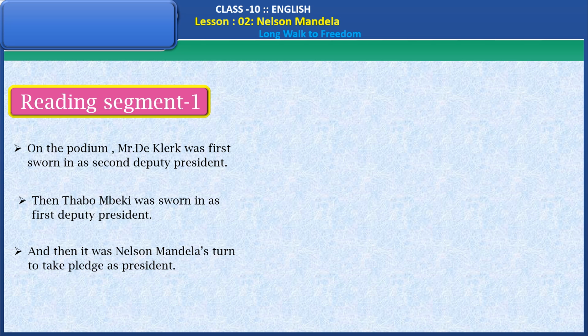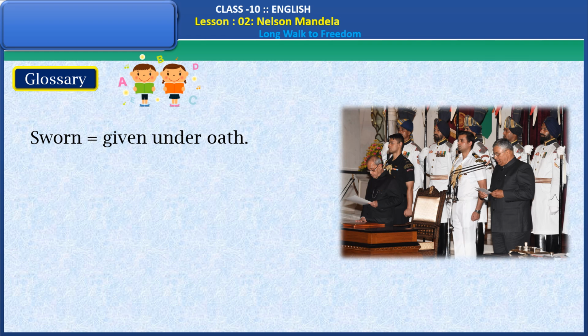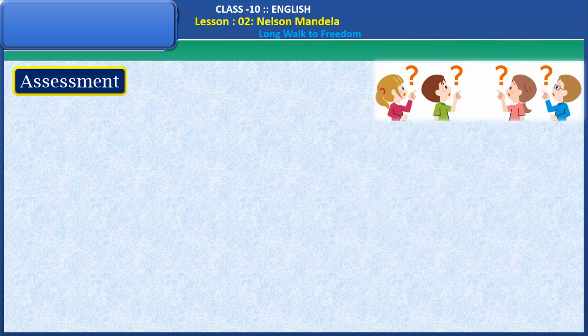And then it was Nelson Mandela's turn to take pledge as president. Let's see the glossary here. Sworn, it means given under oath. Pledge, it means promise. Let's see a few questions here.